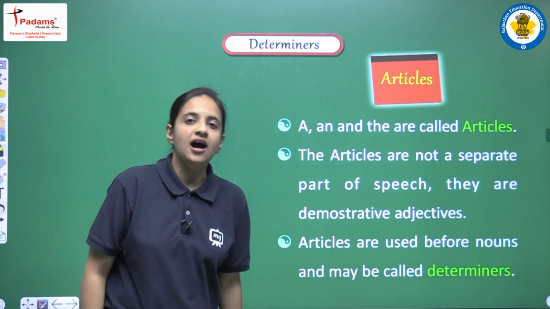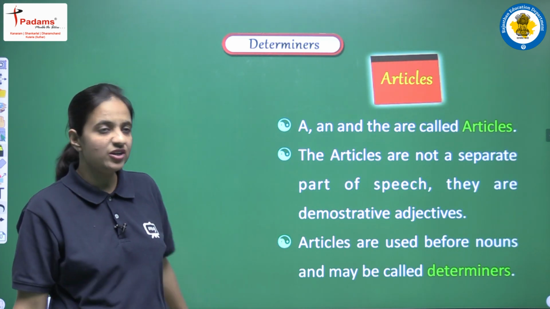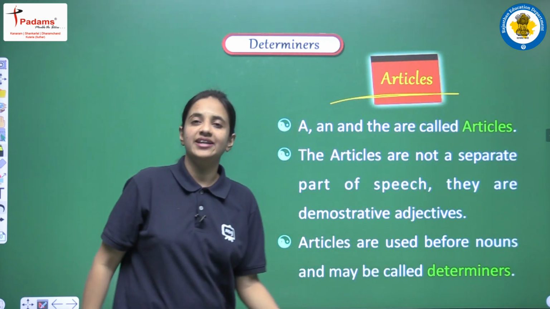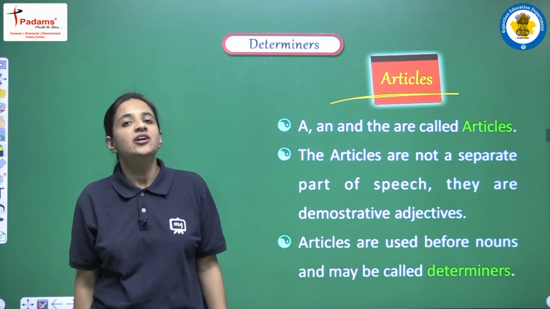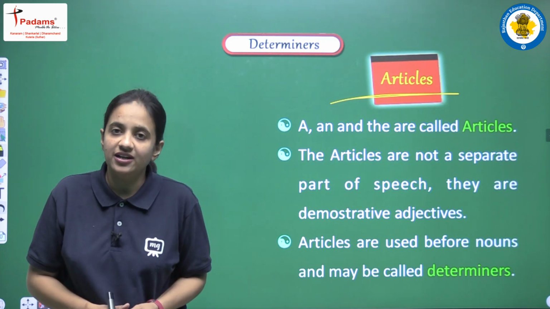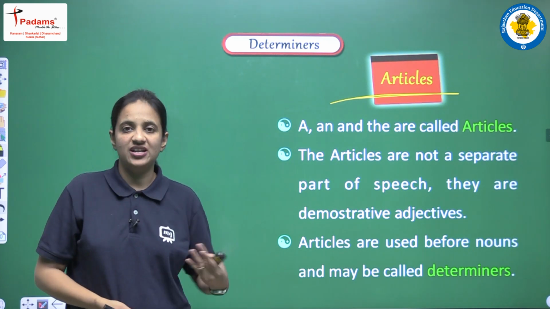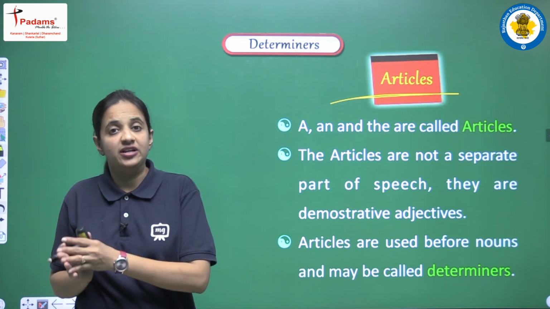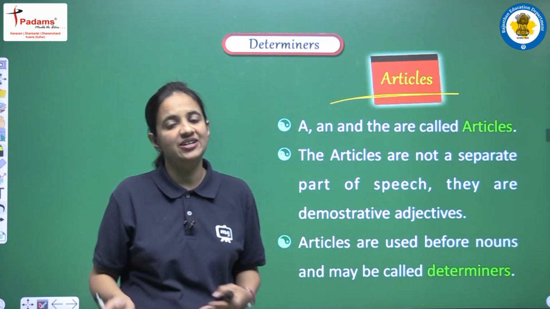So students, now we have covered almost all the determiners in our previous video, and now we will talk about articles. Okay, so yes, articles, they are also part of determiners. Articles is a very common word. We have all already heard about articles. We all use articles in our language, in our sentences. So in today's video we will discuss all the articles and we will see their different uses.